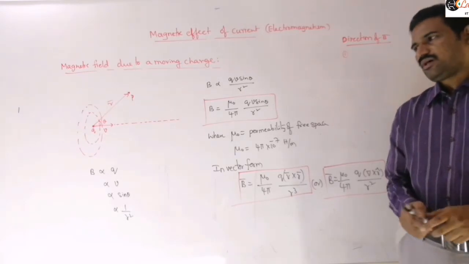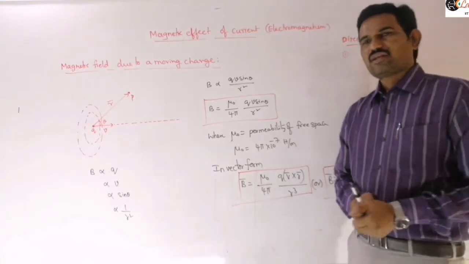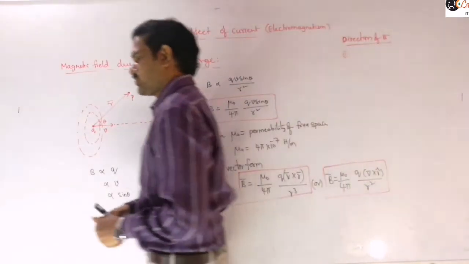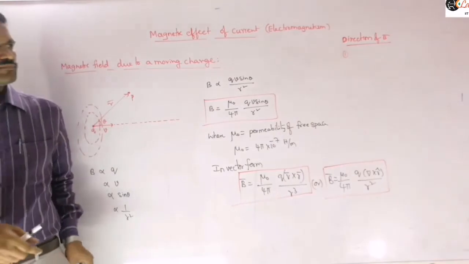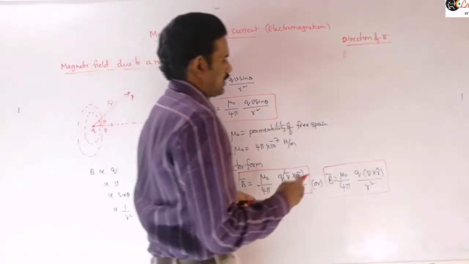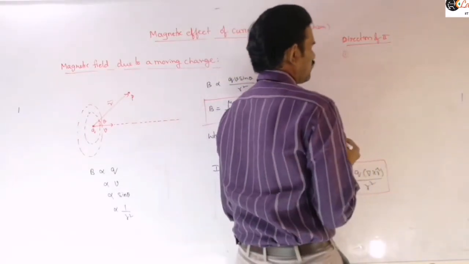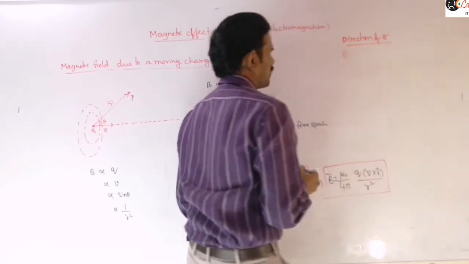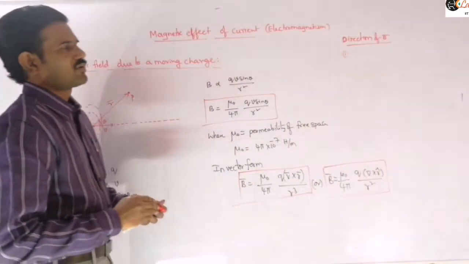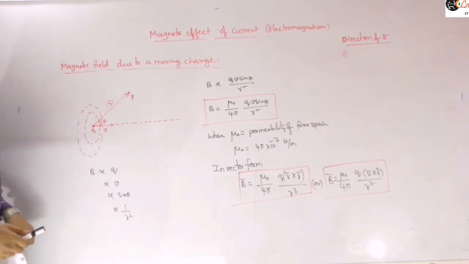Right? And instead of the cross product rule, we can also use Ampere's right hand thumb rule. So mention that point also. We can also find the direction of B bar by using Ampere's right hand thumb rule.